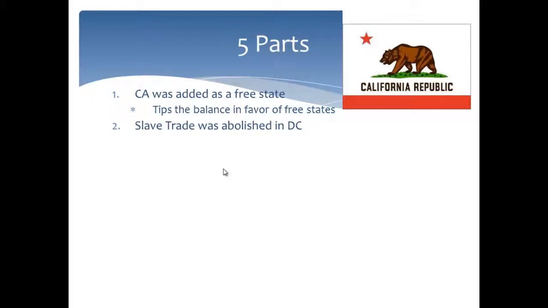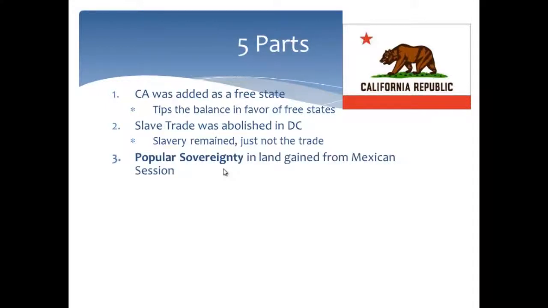The second part, the slave trade would be abolished in Washington, D.C. Not slavery. Slavery remained. However, the slave trade was abolished because many Northerners said it was repulsive for foreign dignitaries to come to Washington, D.C. and see human beings being sold into slavery. So they abolished the trade, but not slavery. A very important concept that will be throughout the 1850s is this idea of popular sovereignty.